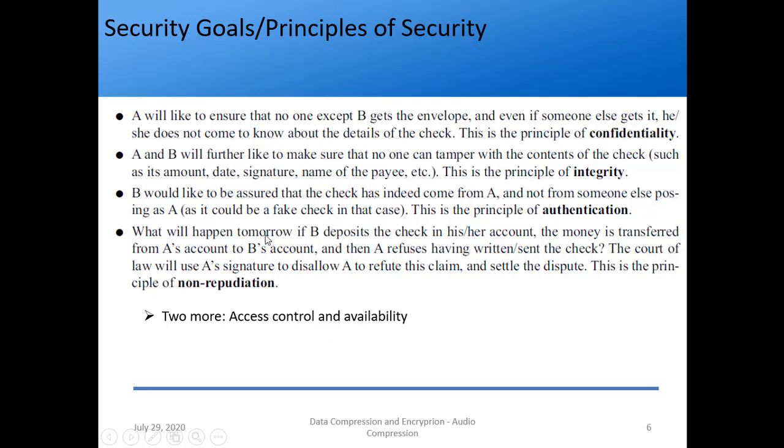Now what is the difference? The reason we don't have an example related to these is that they are not related to a particular message. That is not the case here. These are generalized things. Okay. And remember, even though I have written security goals / principles of security, if the question in the exam says write the security goals, there are only 3 security goals. They are confidentiality, integrity, and availability, right? So CIA, or they are called the CIA triad. So if someone asks you what are security goals, they are CIA.